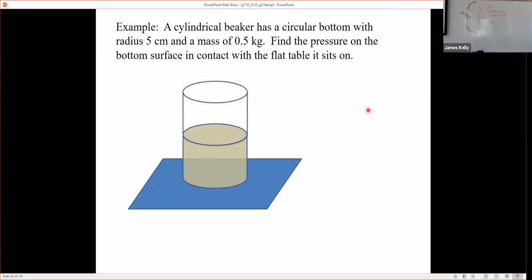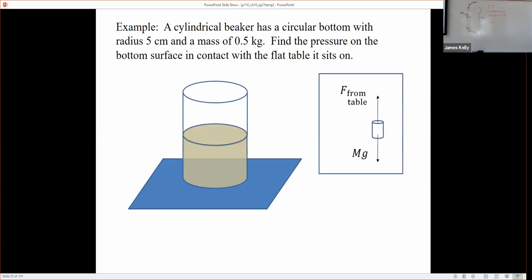So the pressure here, there might be a certain pressure here and a certain pressure there. And if everything's perfectly manufactured, there are no ripples in the bottom of this cylinder, then the pressure is going to be the same everywhere. And to find that pressure, I can just get the total force that the table is exerting upward on the bottom of the cylinder divided by the area of the cylinder, okay?